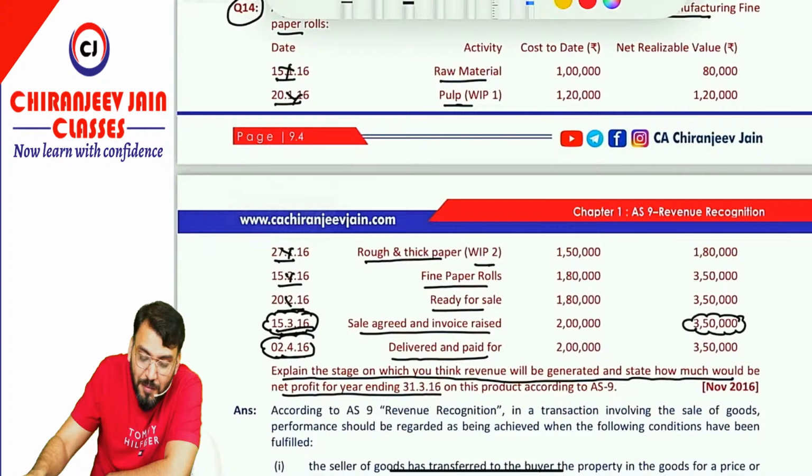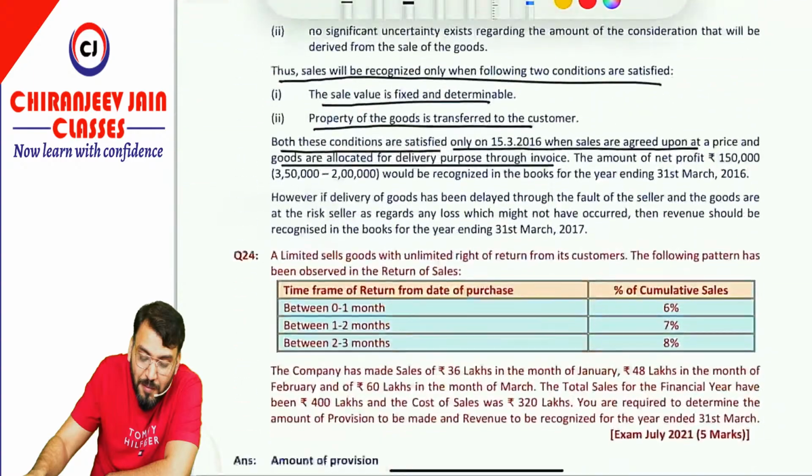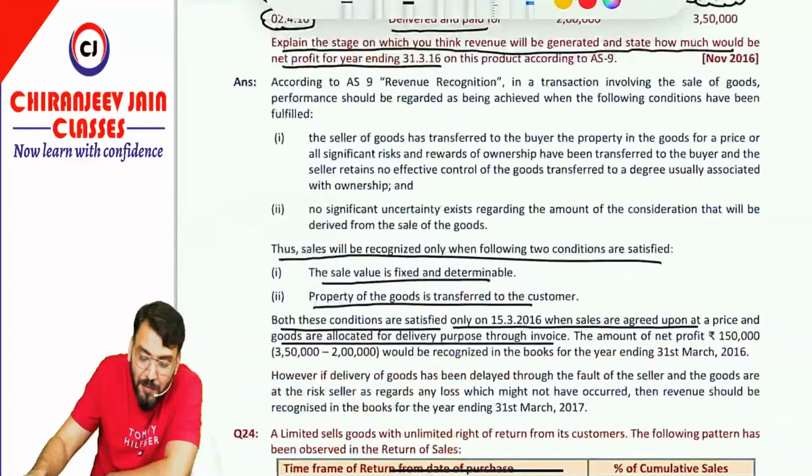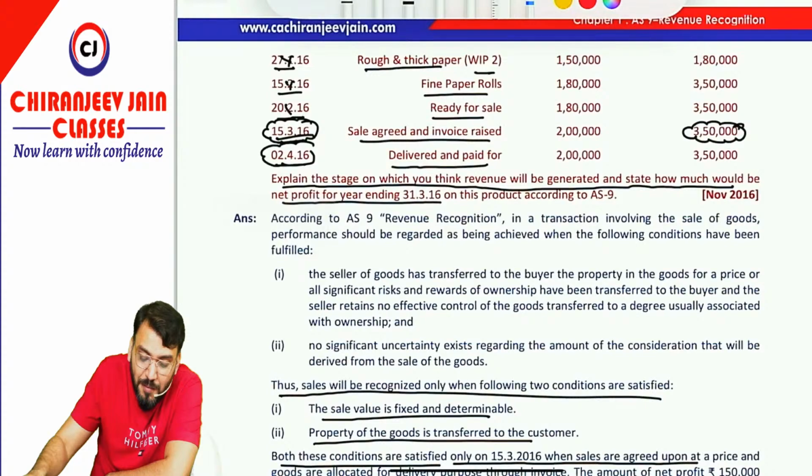The revenue recognized is 3 lakh 50,000, and the cost will be 2 lakh only. So they have said the net profit of rupees 1 lakh 50,000, that is 3 lakh 50,000 minus 2 lakh, would be recognized in the books for the year ended 31st March 2016. Revenue is 3 lakh 50,000. AS 9 is for revenue, not for profit.